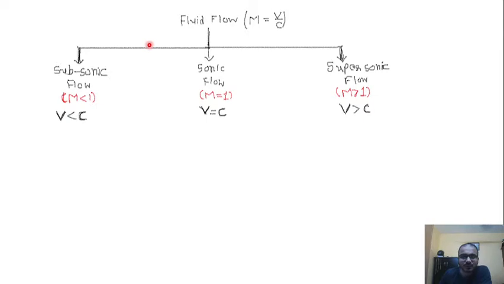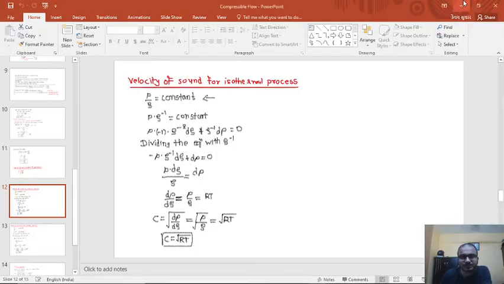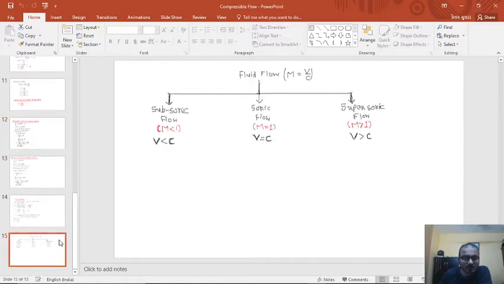Then we classified the fluid flow based on the Mach number, that is subsonic flow, sonic flow and supersonic flow. Subsonic means Mach number less than 1, sonic means Mach number equal to 1, and supersonic means Mach number is greater than 1. So these are the things that we discussed in our previous lecture. Now let's move forward with our new topic.